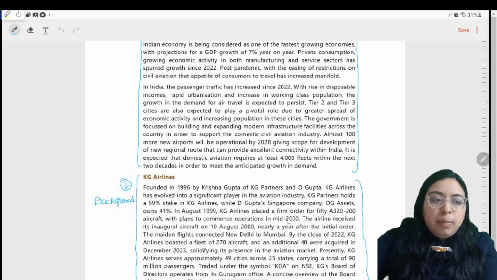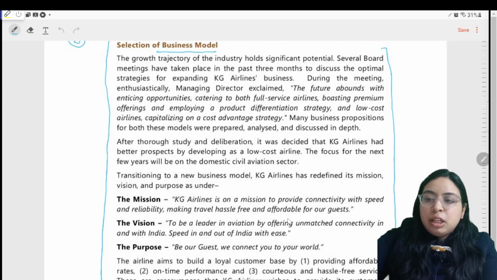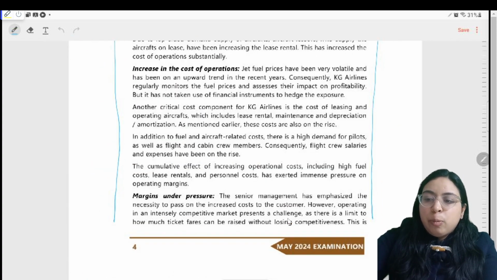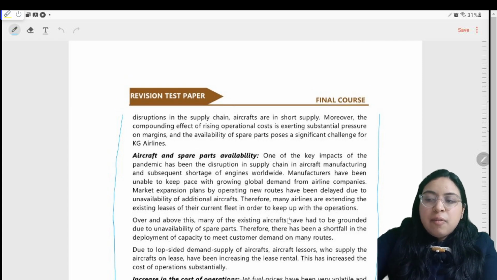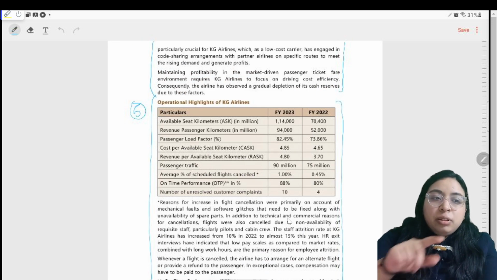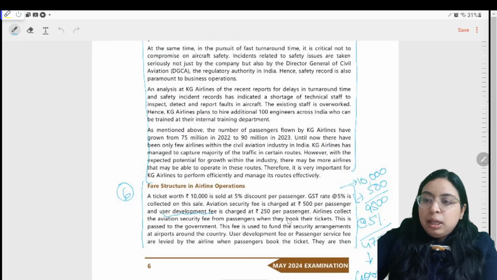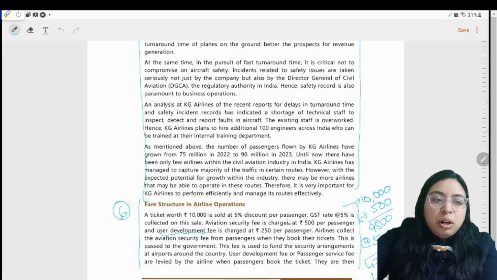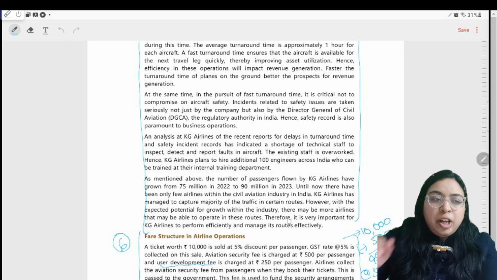Second is the background, telling how this company was started and how the airlines business was started. Third was the selection of the business model. Fourth was operational challenges. I believe ICAI might have asked a question from this, because ICAI has highlighted it. Some operational highlights have been given, so some costing question could have been asked from here. Then the sixth one is the fare structure, how we calculate the fare from the passengers. This might have been tested.